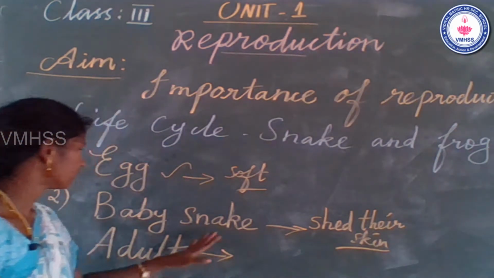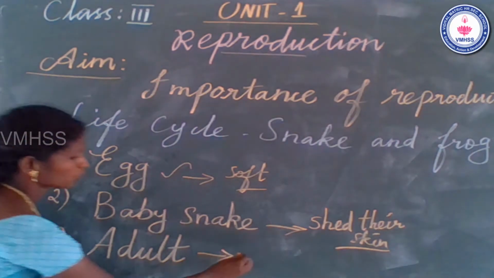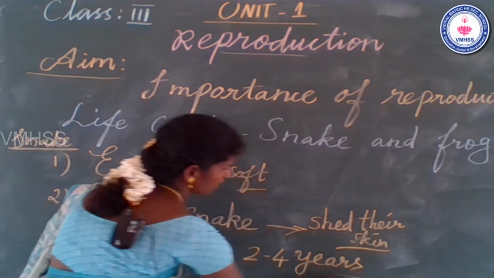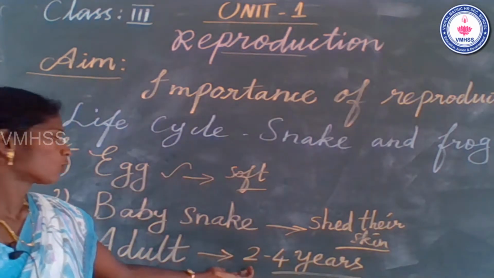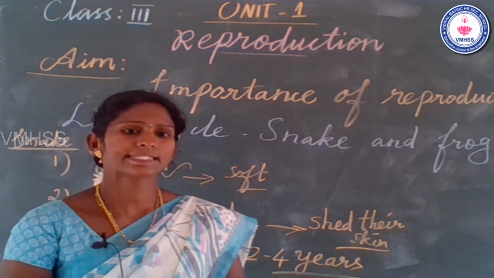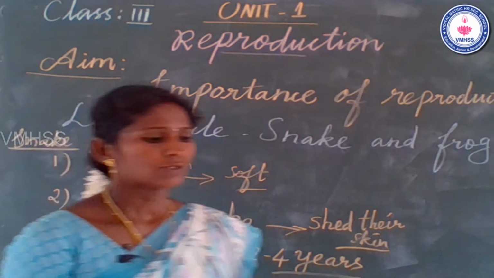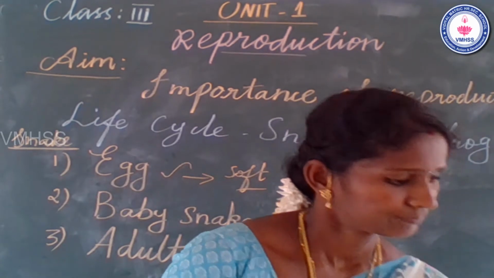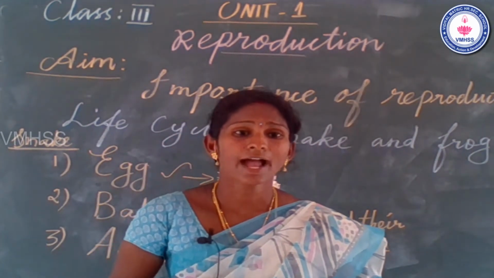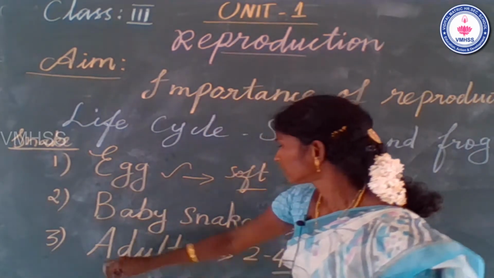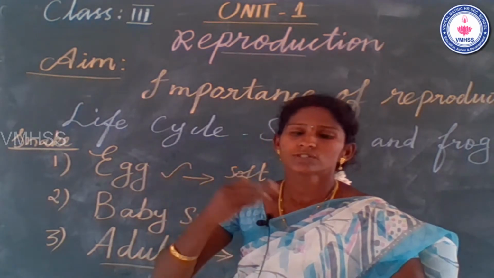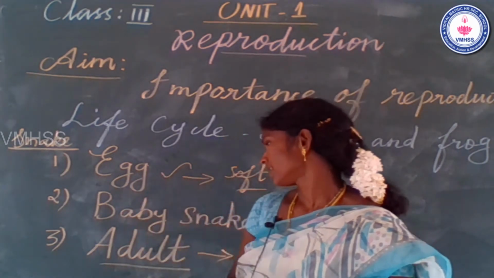After a few days, the young snake grows for 2 to 4 years. It can develop into an adult snake. The adult snake is ready to recycle and restart the life cycle again.